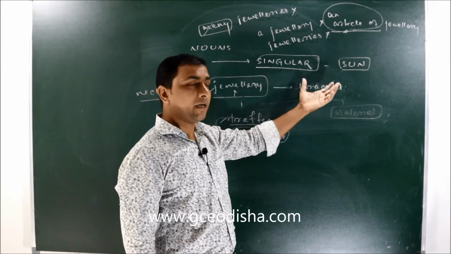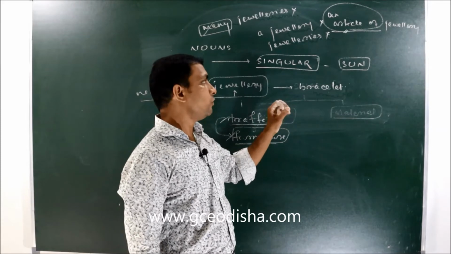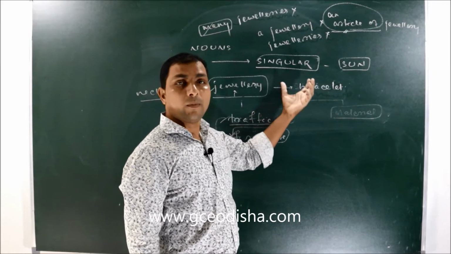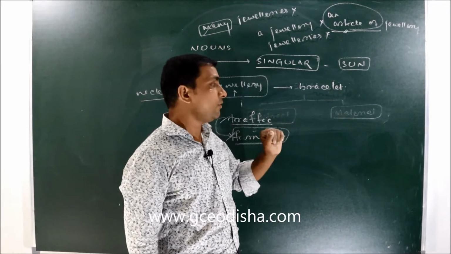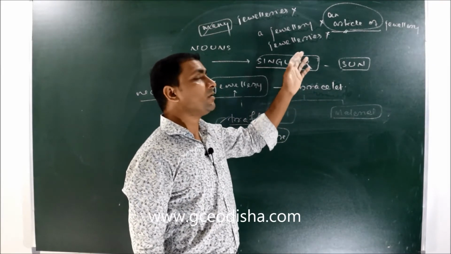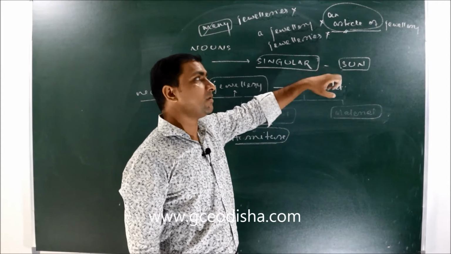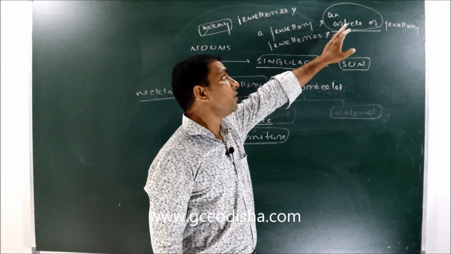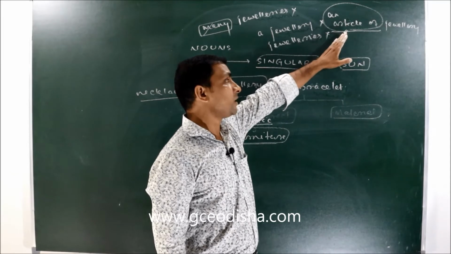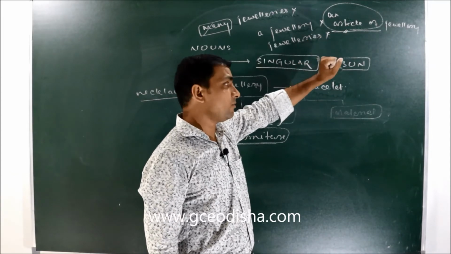They don't take an article before it, 2. We cannot make it plural by adding s or es after it, 3. If you want to use it in a singular or plural sense, then you have to add a suitable phrase before it.